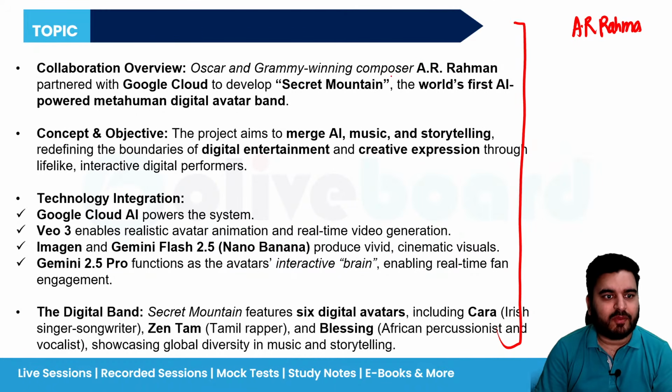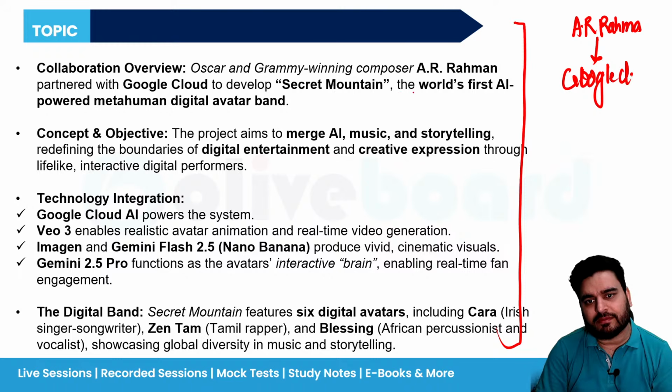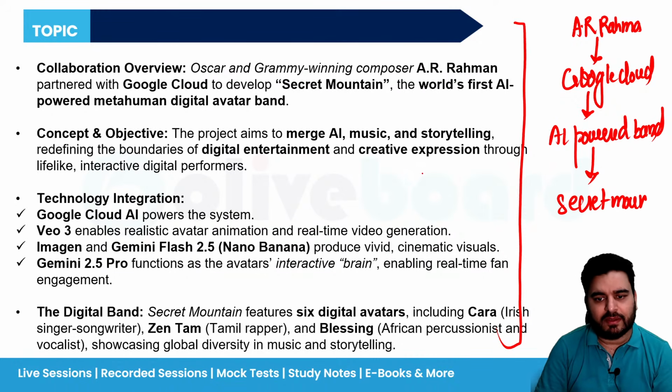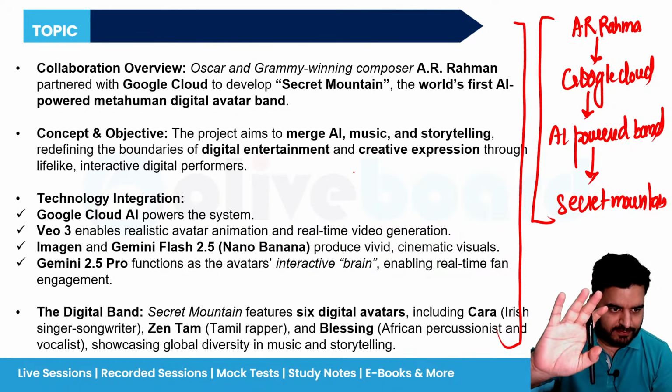He has partnered with Google Cloud. Okay. A.R. Rahman plus you can mention Google Cloud. What they have done? AI powered band. Name is what? Name is Secret Mountain. Okay. Now using these 4 words, now you can solve the question.